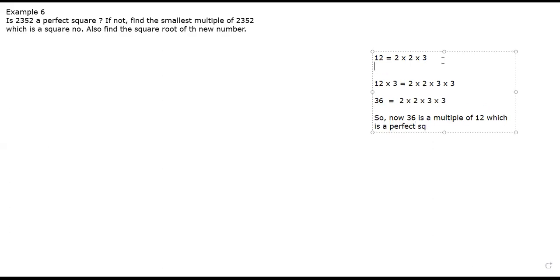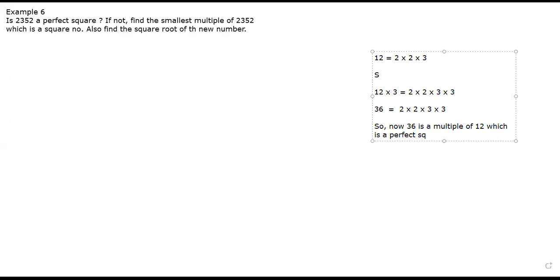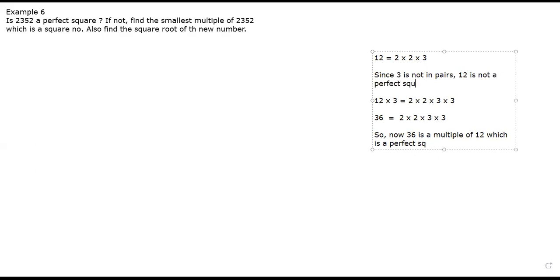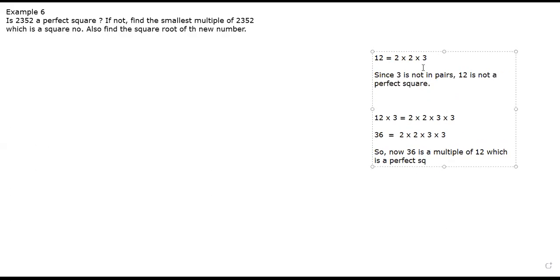And here what I would have written for 12? Since 3 is not in pairs, 12 is not a perfect square. Yes or no? Yes, sir. And let's multiply by 3 on both sides. Yes or no, children? We multiplied by 3 on both sides. Correct.